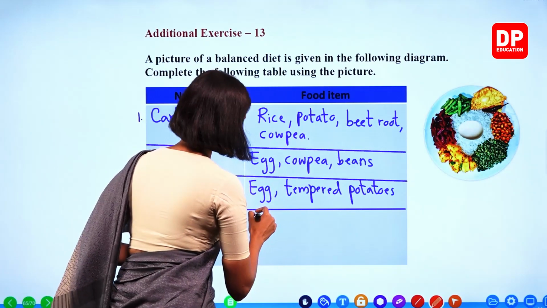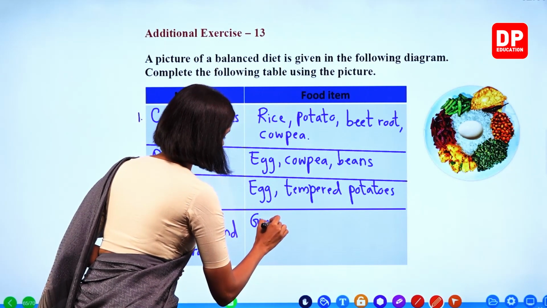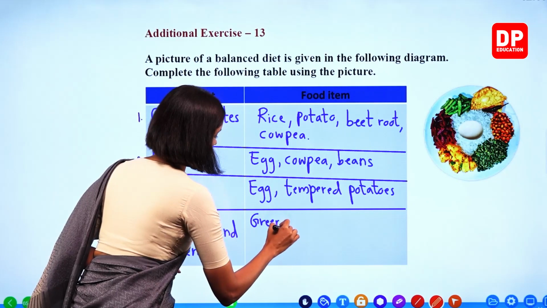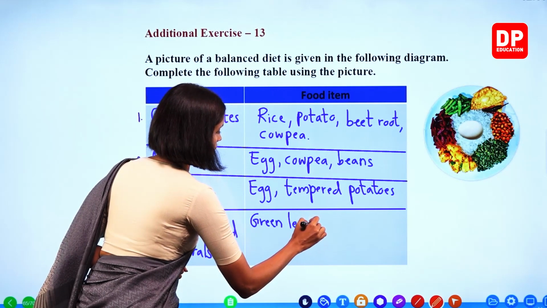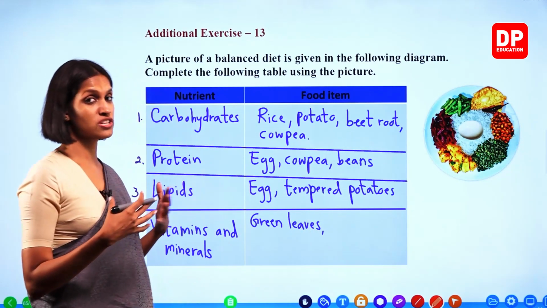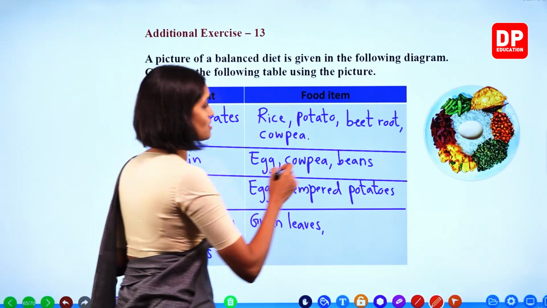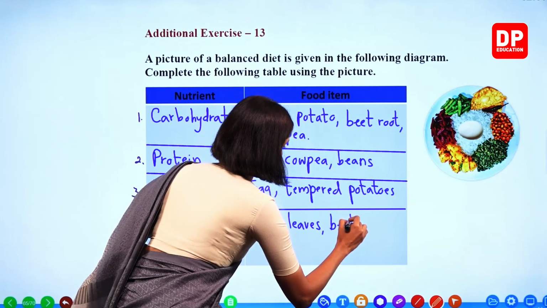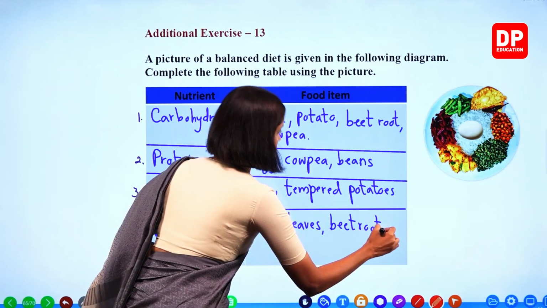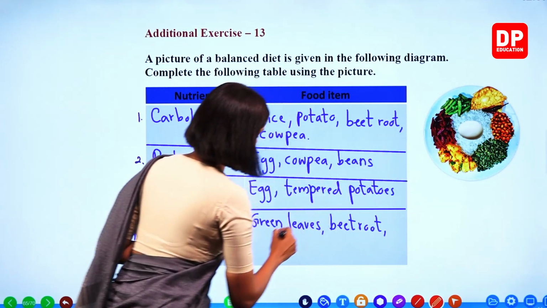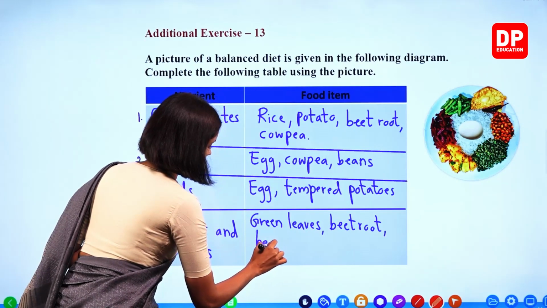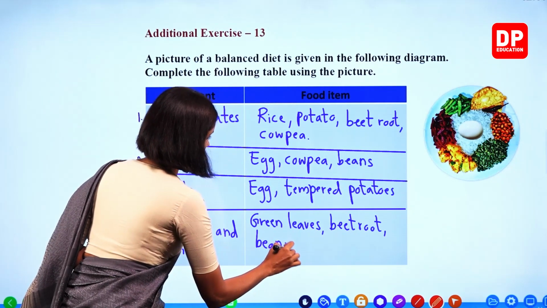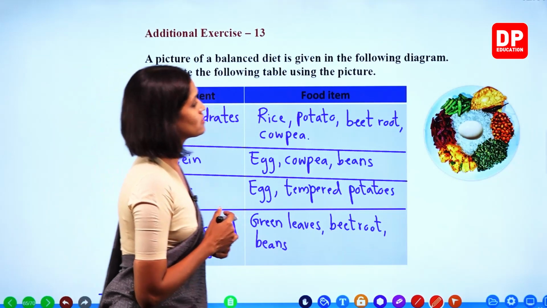So green leaves contain a lot of vitamins and minerals, right? And all the vegetables, fruits, everything contains vitamins and minerals. Therefore, we can write beetroot, beans, right? Okay, children?